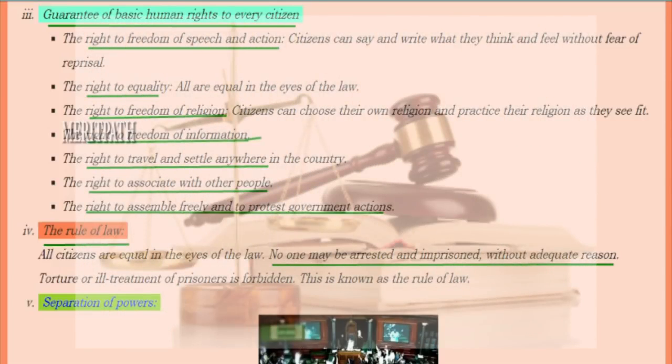Next is the rule of law. All citizens are equal in the eyes of the law. No one may be arrested or imprisoned without any reason, and torture or ill treatment of prisoners is forbidden. This is known as the rule of law.